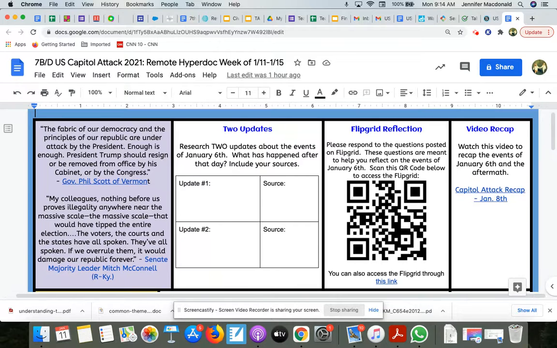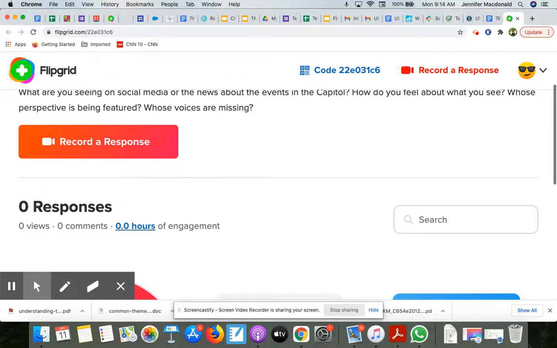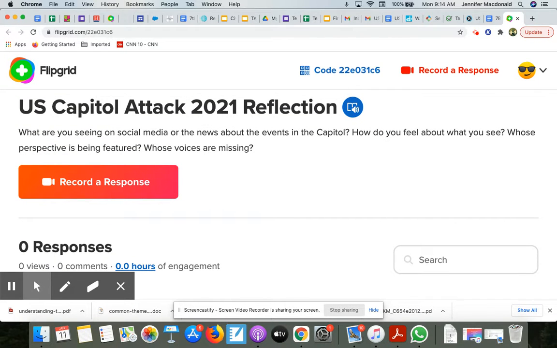Moving over here, we have a Flipgrid reflection for you. The questions are posted right on Flipgrid, but when I click on this link or if I scan this QR code, here's where it takes me. And the questions that I'm being asked today to reflect on are this. What are you seeing on social media and on the news about the events in the Capitol? How do you feel about what you see? Whose perspective is being featured? And whose voices are missing?